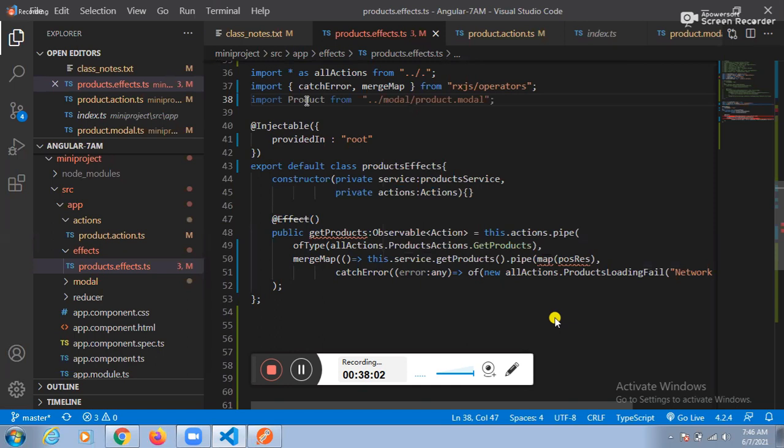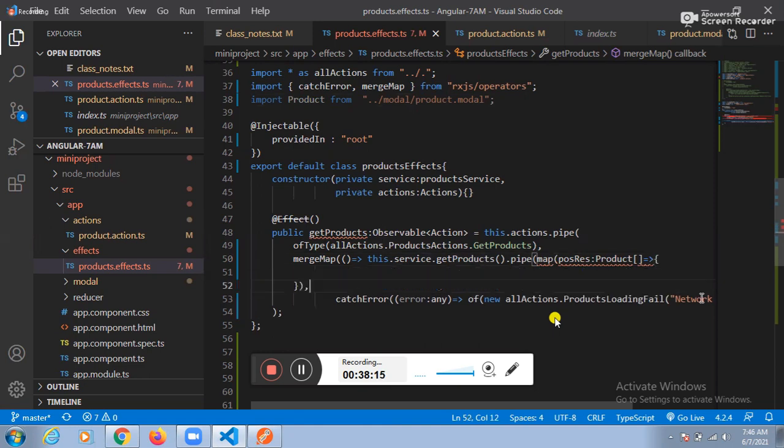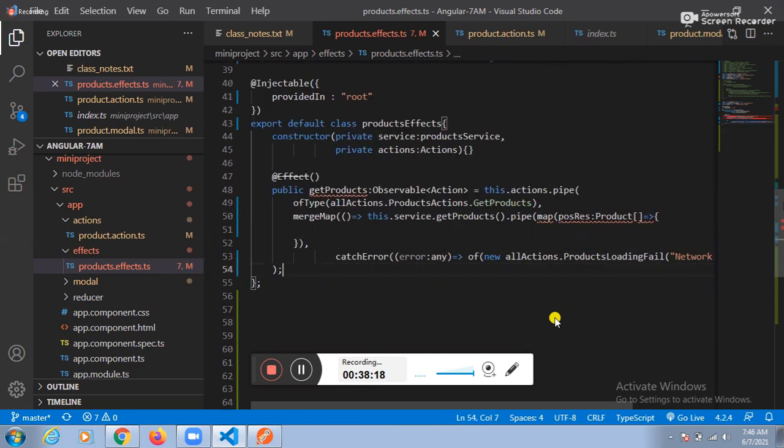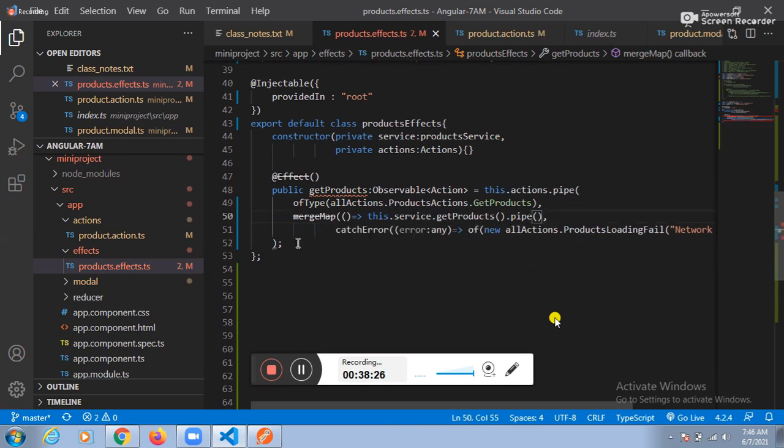Fine. Here itself, can I place the product array? Yes, sir, can I place the product array? Why not? Happily we need to place the product array here. And one more point, see this one here. Why is it showing the error here? Here itself, what do you want to place? The positive response of what? Product array.